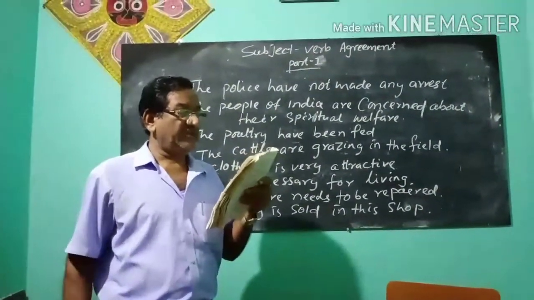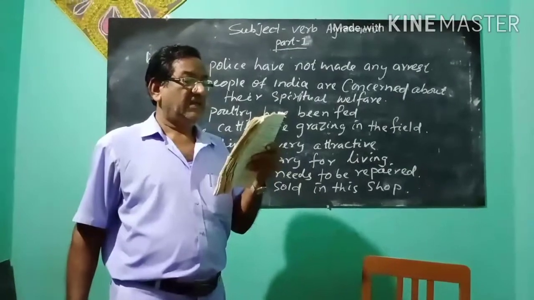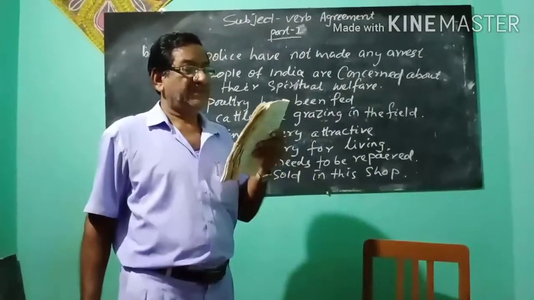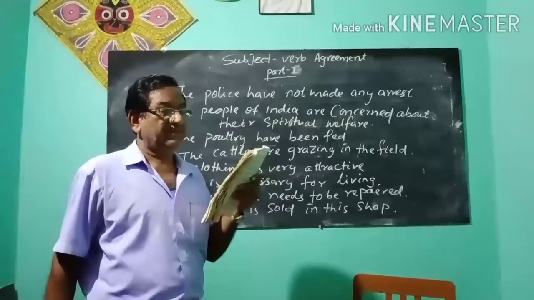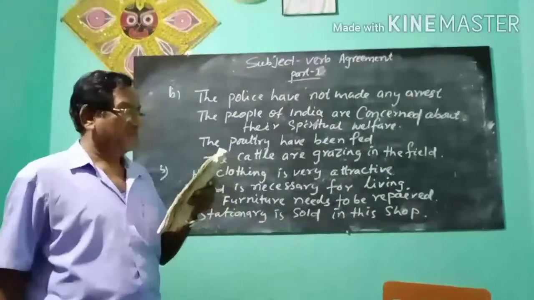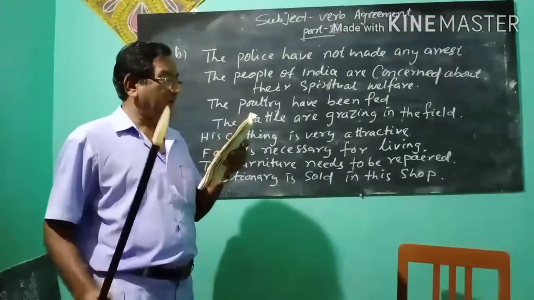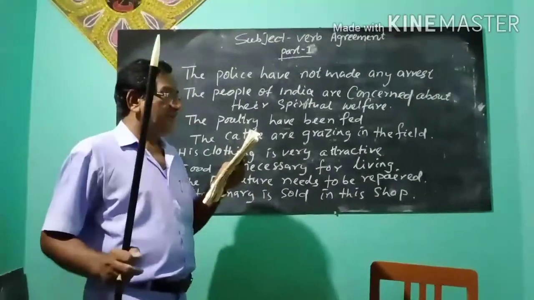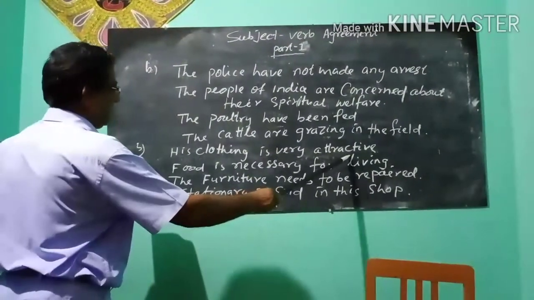Clothing, stationery, cutlery, crockery, jewelry, scenery, poetry. All these things are always singular. They usually take singular verbs. Example: His clothing is very attractive.